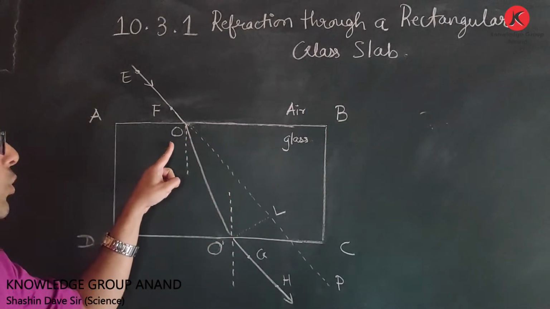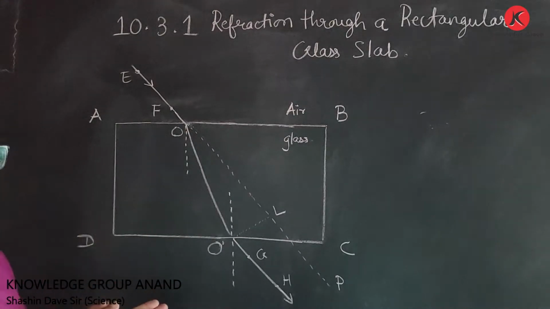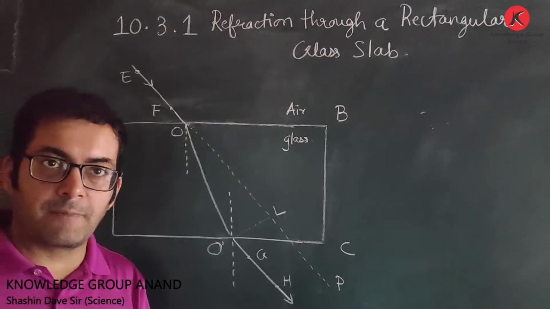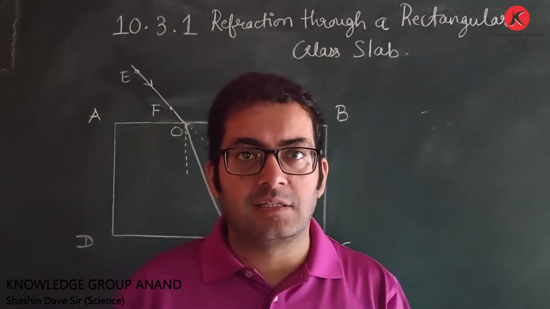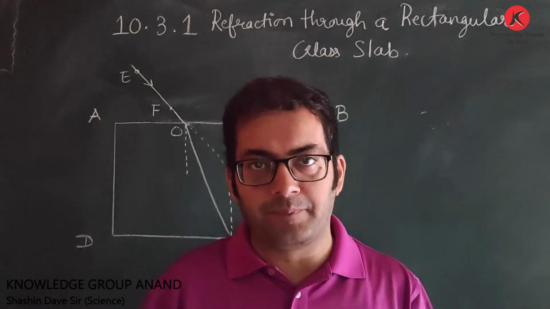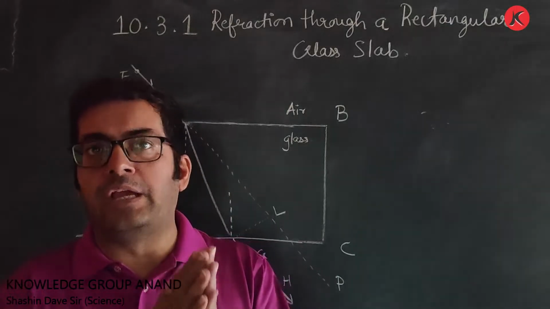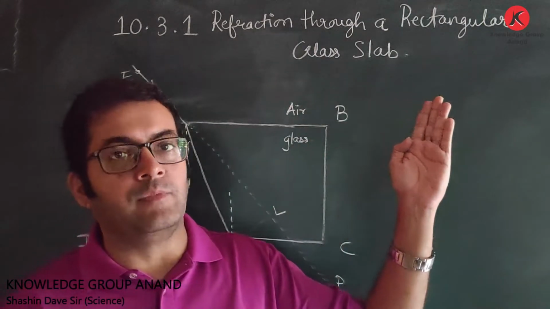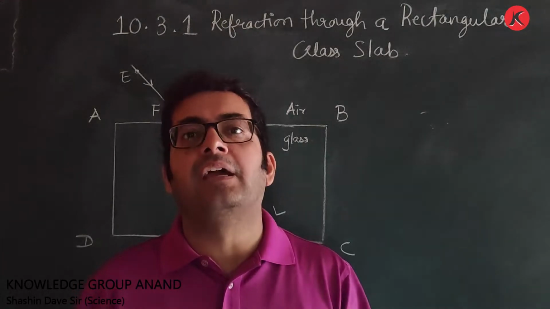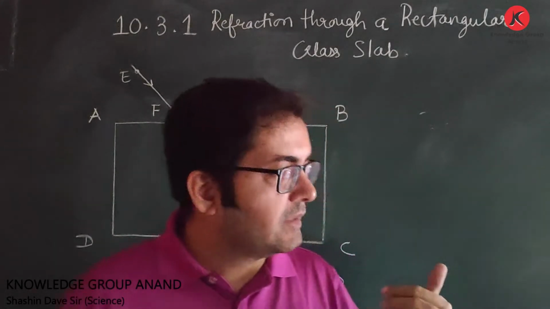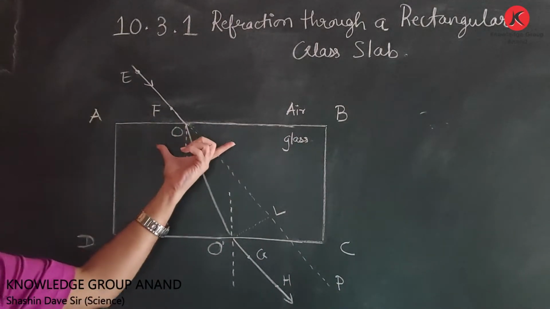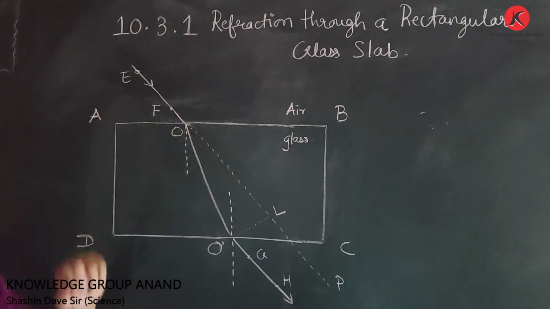So at point O, our incident ray is entering from air to glass. Now air and glass both are transparent media, but both have different density. So when a ray of light enters from one transparent medium to another transparent medium whose densities are different, it undergoes bending. See over here, this ray EF is entering the glass at point O.